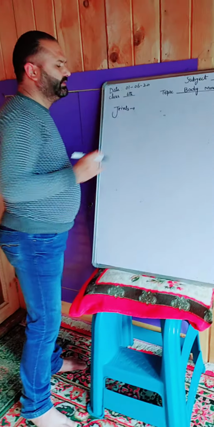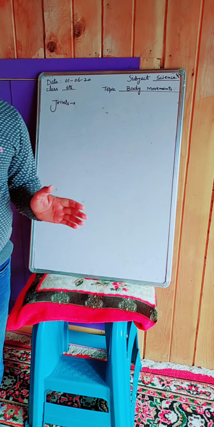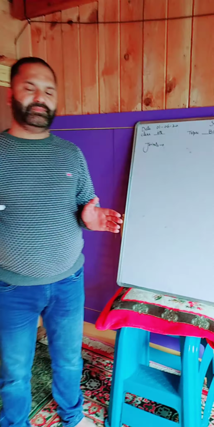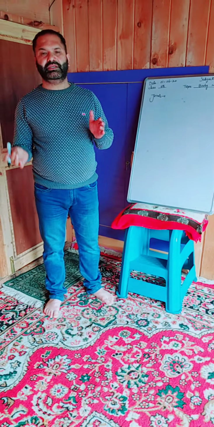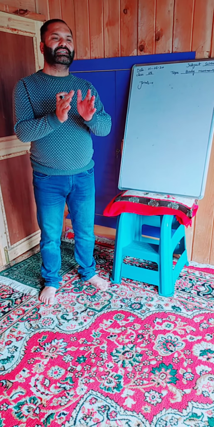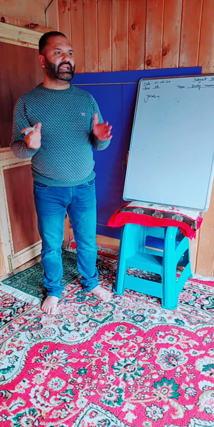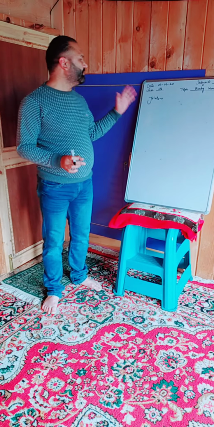So dear students, what are the joints? A joint is a junction. It is a place where two or more than two bones unite, they join at a place, and at that place they form a junction that is called a joint.